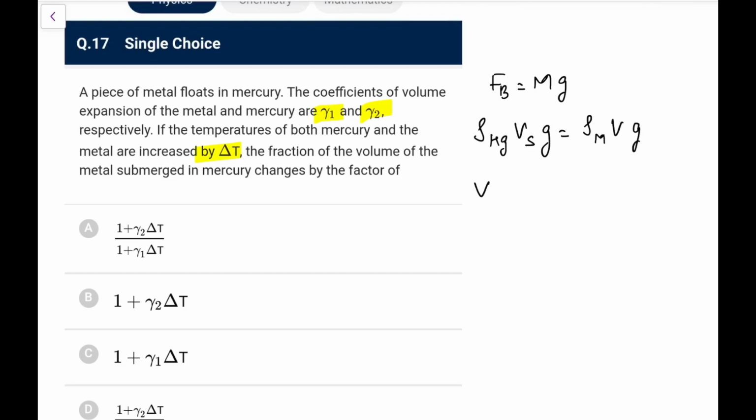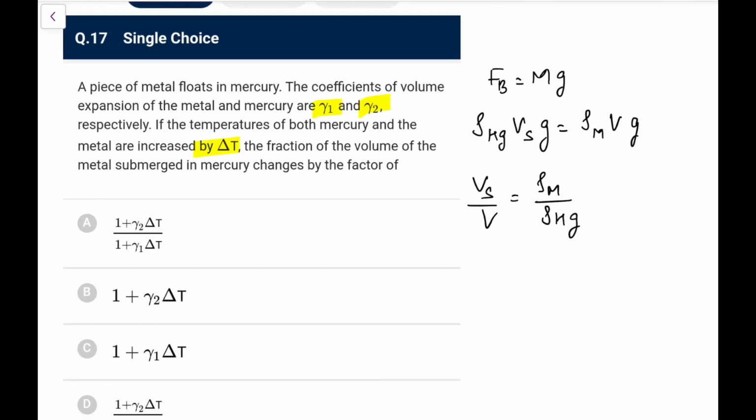So Vs upon V is equal to rho m upon rho Hg. That is the ratio of the volume submerged, you write it here.